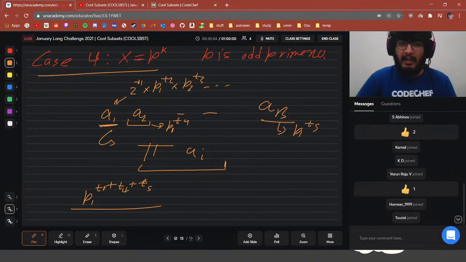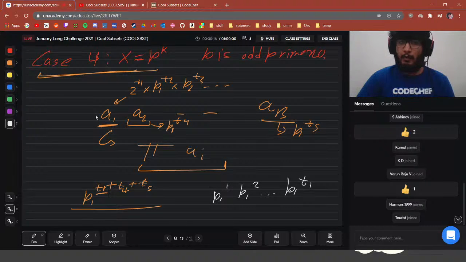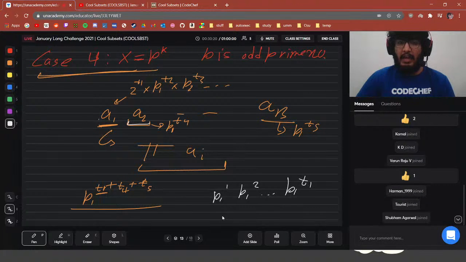So a1 will contribute t1 values to the case 4 answer, because we can take p1 to the power 1, p1 to the power 2, up until p1 to the power t1 corresponding to a1. Now if we want to see how much a2 contributes, the values p1 to the power t1 plus 1, t1 plus 2, up until t1 plus t4.